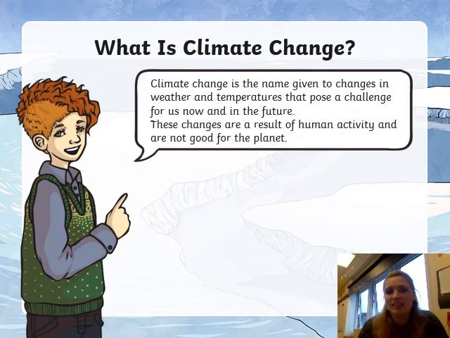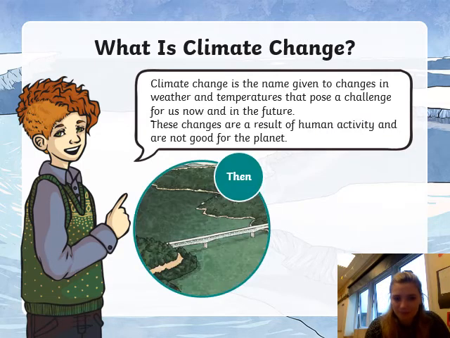Okay, so climate change is just the name that we give to when the weather or the temperature changes. Now, the problem with climate change is that because the temperature and the weather is changing, it is now affecting things on the planet, affecting animals, and causing more challenges to specific wildlife as well. And this is because of human activity and what we're doing on the planet to change this climate. So we're going to look at what the effect is and why humans are having that impact.